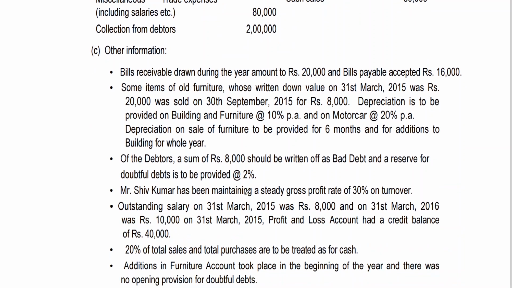Okay. And Mr. Shiv Kumar has been maintaining a steady gross profit rate of 30% on turnover. I think you are all aware of this, and that 30% on turnover is the information needed for us to find out the GP ratio, I mean, for purchases.